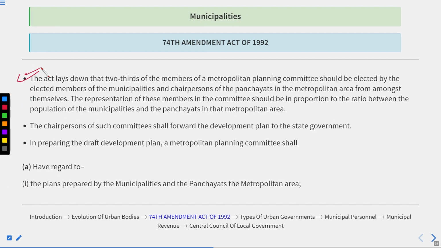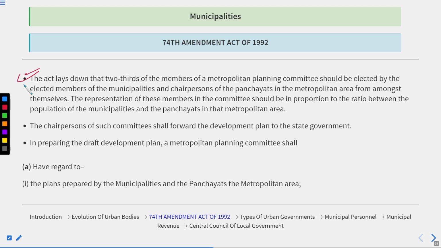So, the Act lays down that 2/3 of the members of the Metropolitan Planning Committee should be elected by the elected members of municipalities and the chairpersons of the panchayats in the metropolitan area from amongst themselves.